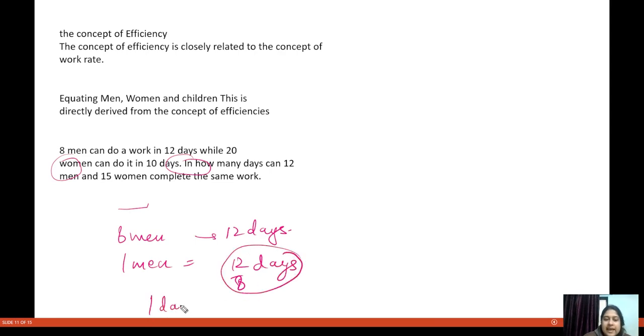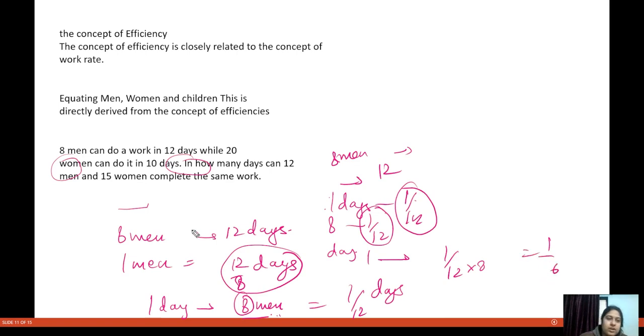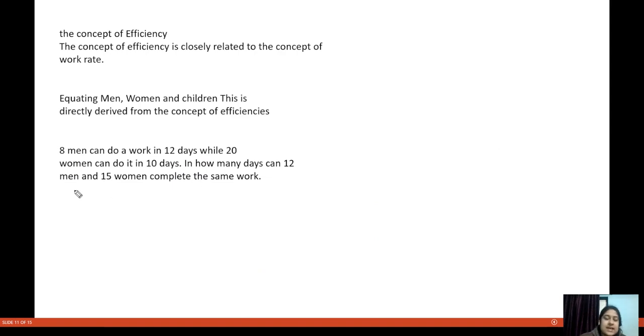Or in one day, 8 men are doing how much of the work? In one day, 8 men are doing 1 by 12th of the work, because in 12 days, 8 men are completing the entire work. And in one day, one man is doing how much work? 1 by 12 into 8, so 1 by 96 only we got. Then we multiply by 12. So we get this by the unitary method also, but if you apply the concept of man days, it is much easier.